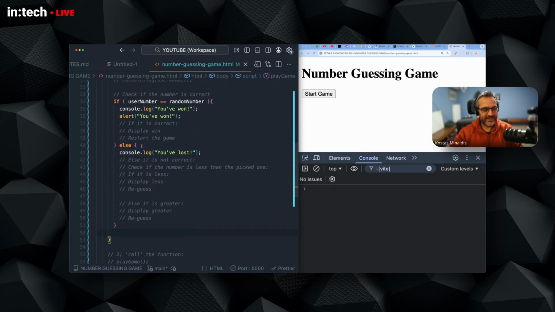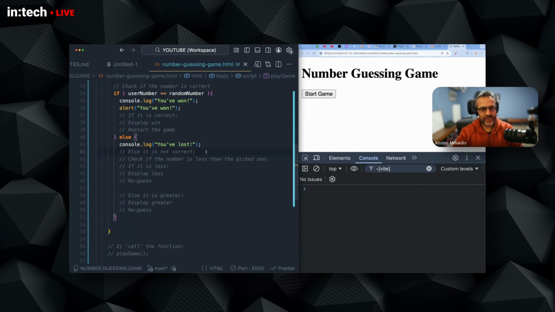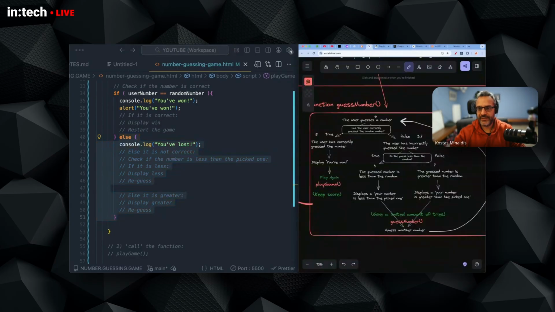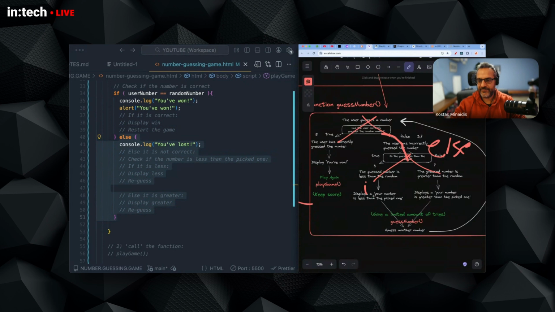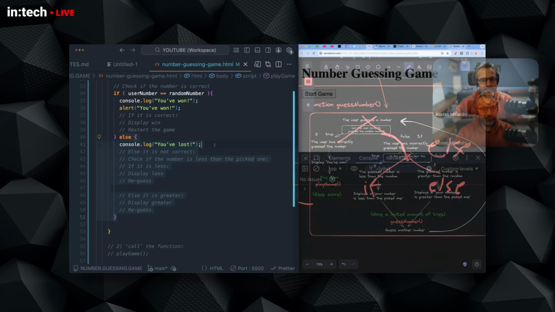So now we're in the else statement, which means that the number is incorrect. And we need to do another check here to check whether the number is less than the picked one. So that's another branching inside the branch. So you can see here we have two branches. One goes to the left, the other goes to the right, right? We have this branching. And now once we are inside the else branch, we have another branching. So while we are inside the else, we have another if else. And you can put as many if else as you can.